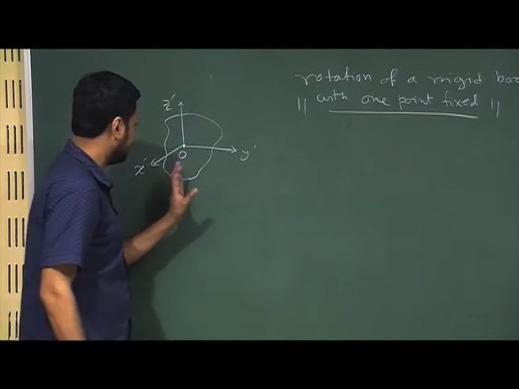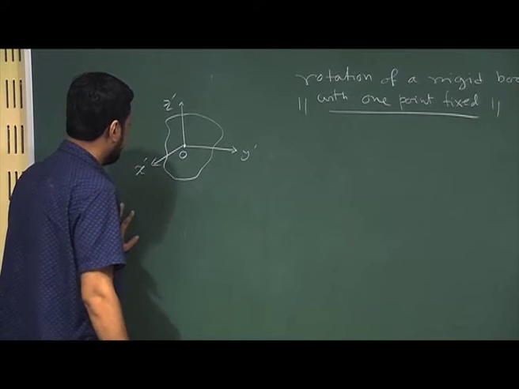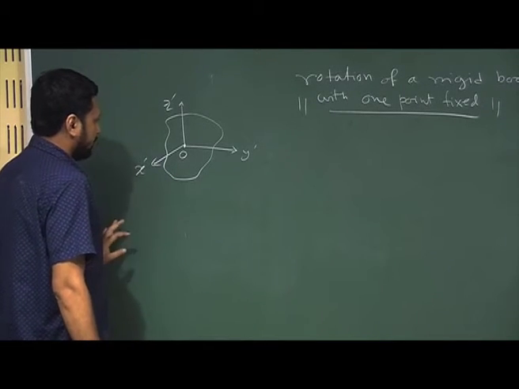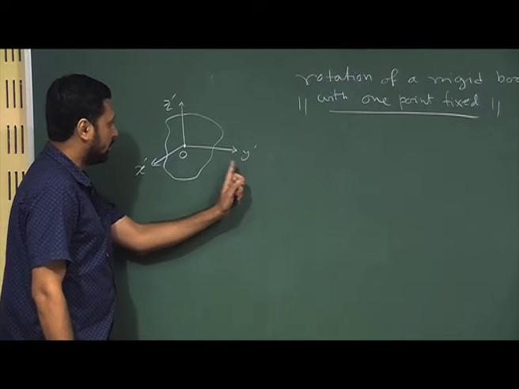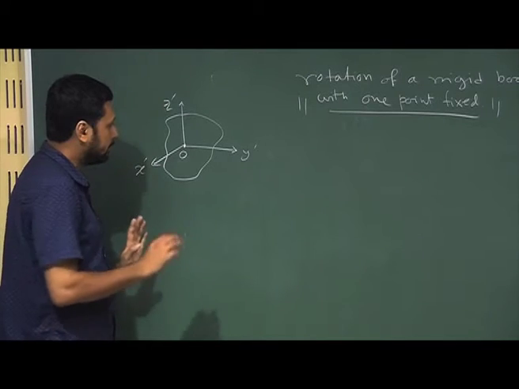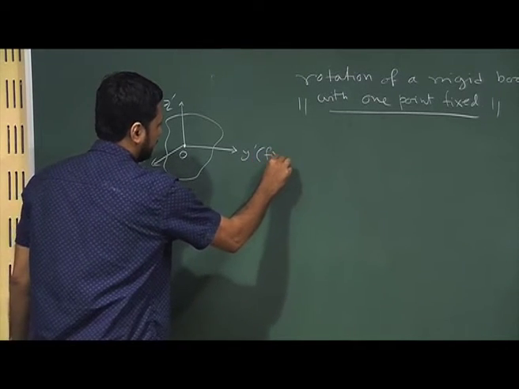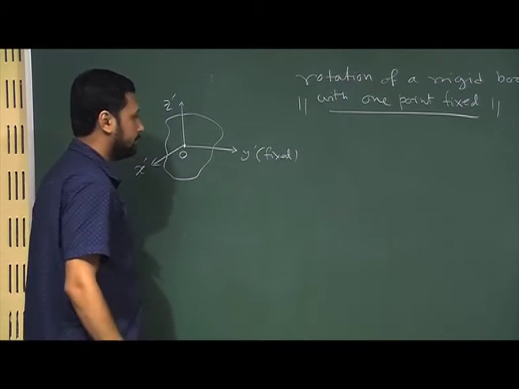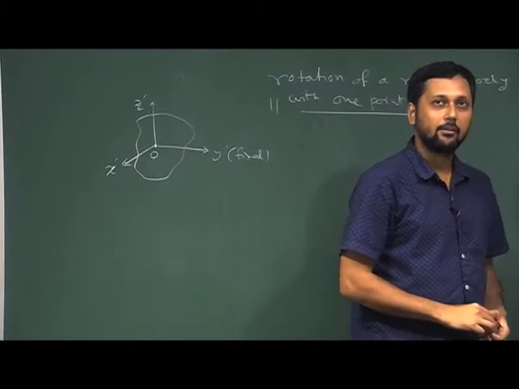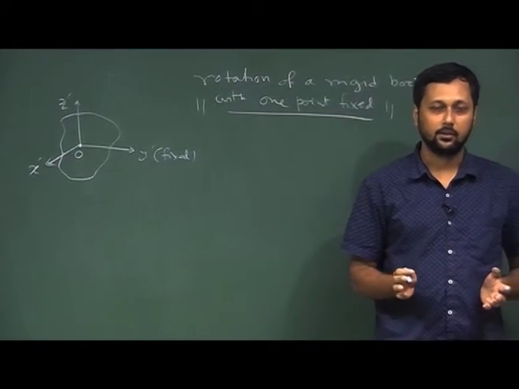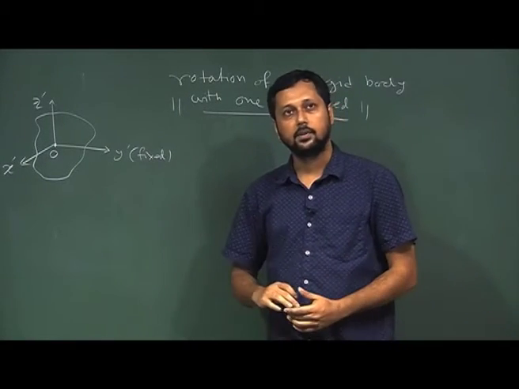This is something that we will be following throughout this chapter. You have guessed it right, because we are using x prime, y prime, z prime, these are fixed frames. So, this axis system is fixed. Because we want to describe the rotation, we must have a set of axes which will be moving along with the rigid body.